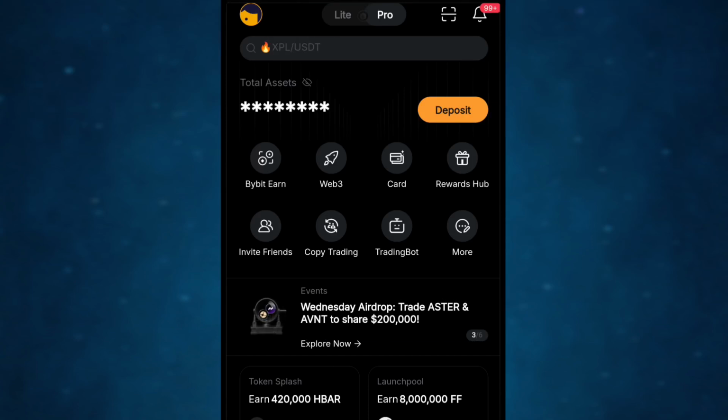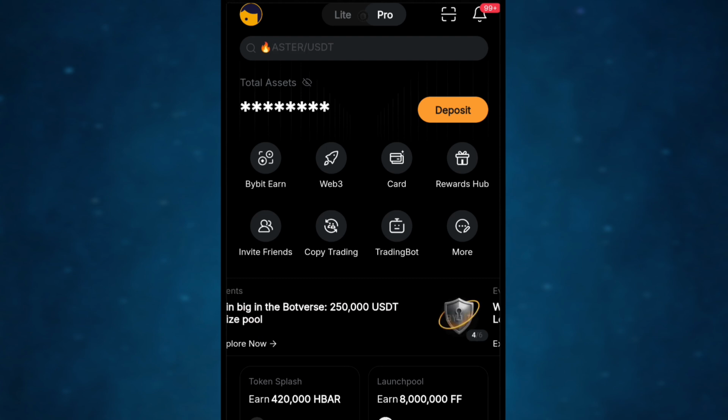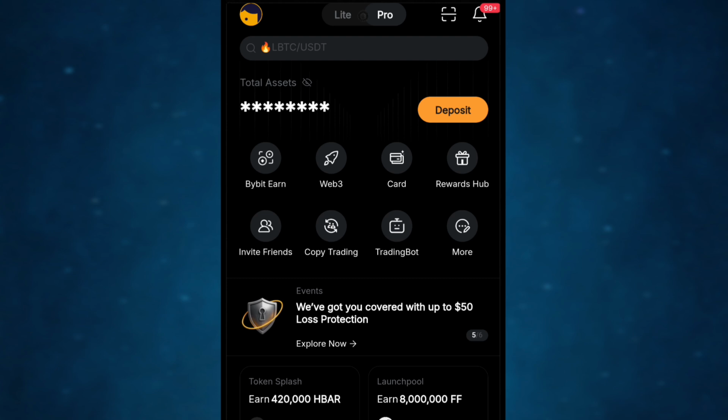How to make money on Bybit without investment? Before we begin, I have to clarify something. When I say without investment, it doesn't mean you don't have to have money, right? But it doesn't necessarily need a lot of money, like $500, $300, $3,000 and more. If you have maybe $50, $20, $30, even $10 or $100, you are good.